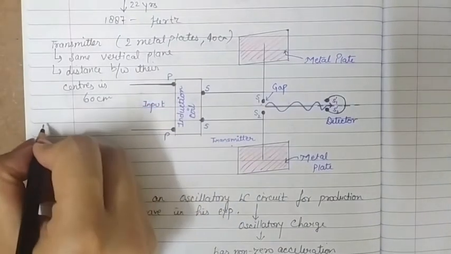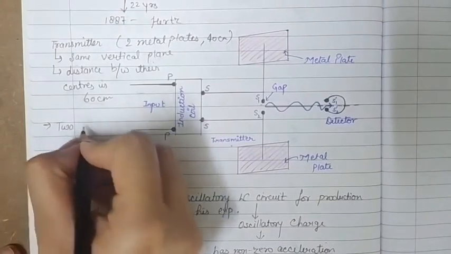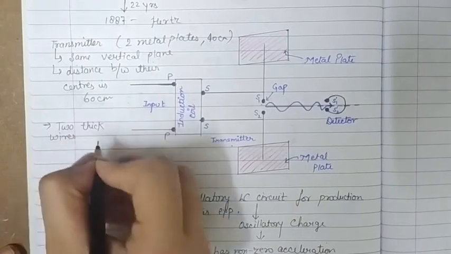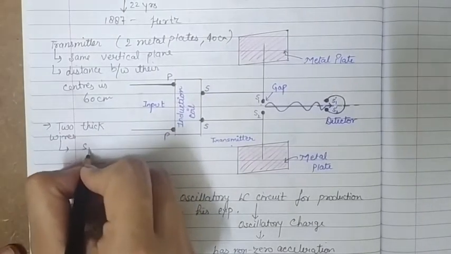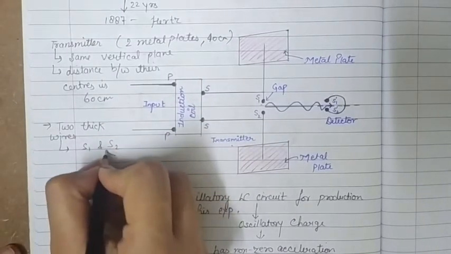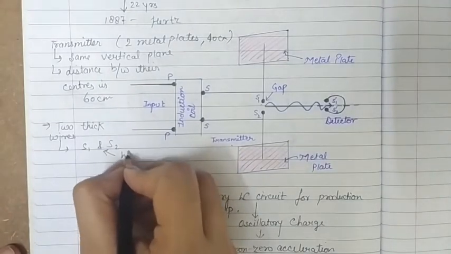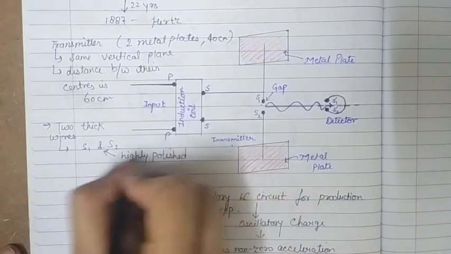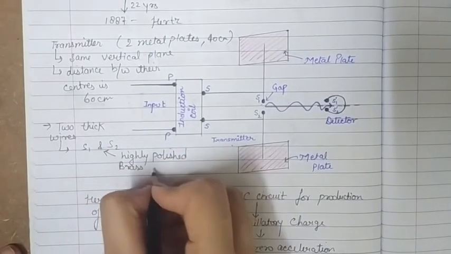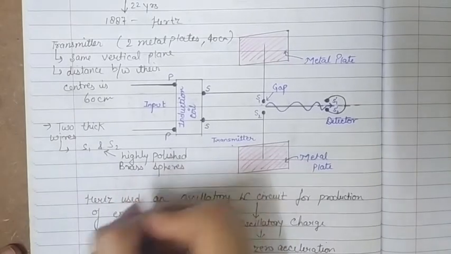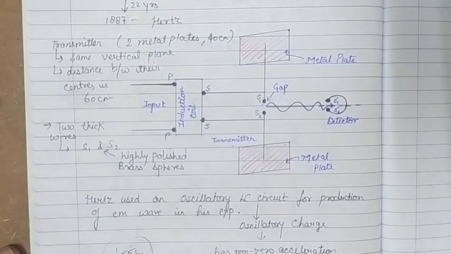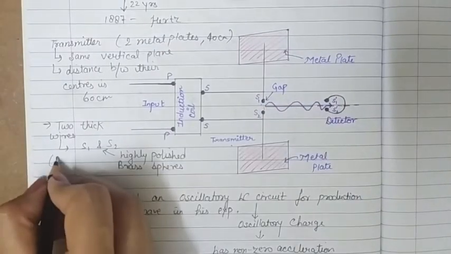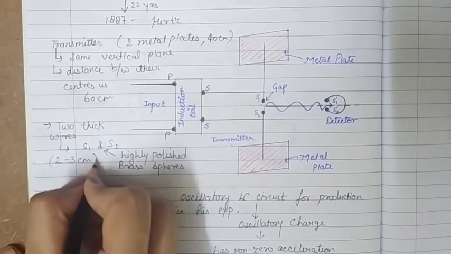Then these plates are connected to two thick wires which end at S1 and S2, and these are highly polished brass spheres. Again, the distance between these two spheres is approximately 2 to 3 centimeters, there is a gap there.